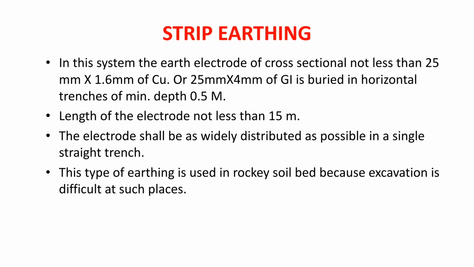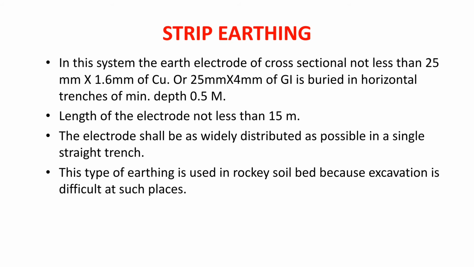Now the next type of conventional earthing is strip earthing. Friends, this type of earthing is used in rocky soil where excavation work is difficult. In this type of system, an earthing strip or electrode of cross-sectional area not less than 25 mm by 1.6 mm for copper and 25 mm by 4 mm for GI is buried in horizontal trenches not less than half a meter deep, and the length of the electrode shall be not less than 15 meters.